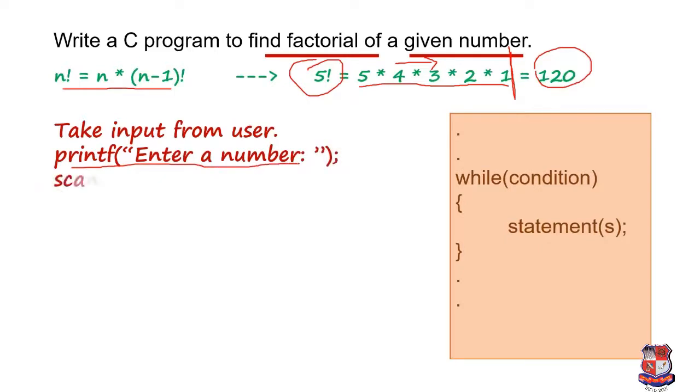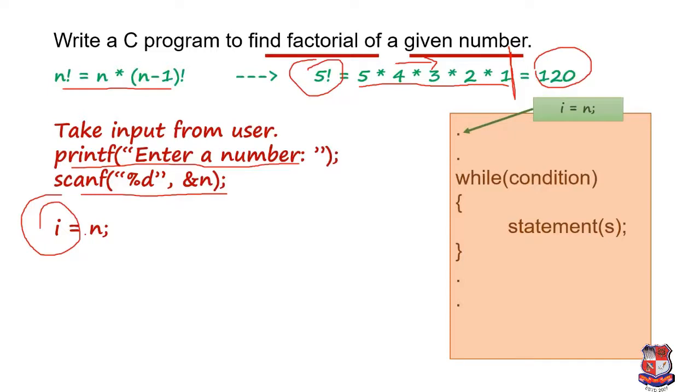After that we write a statement, that is scanf percentage d comma ampersand n. So this is the way we can take input from the user. Now we'll initialize the value of i. So we are giving the value of n to i because we have to go for the loop.